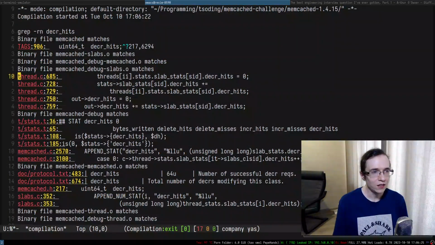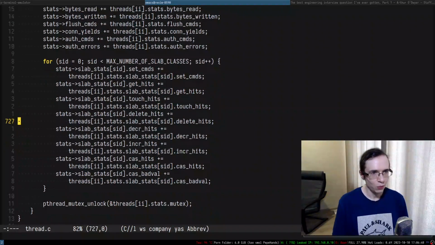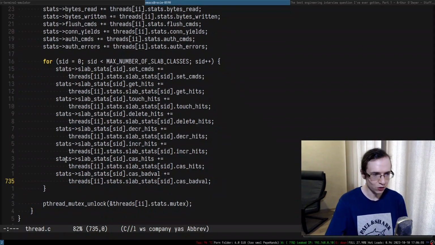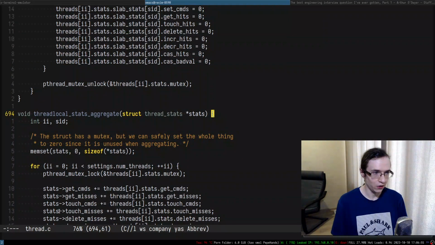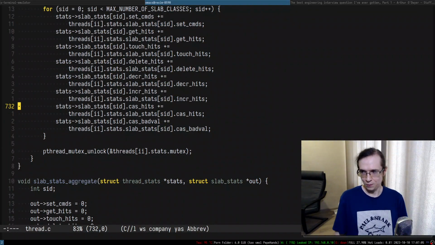All right. So here we write into it, and here's where we read from it. So we just increment. That's very interesting. So we're transferring. Okay, so there you go. We found a very interesting place. Essentially, if I just edit mult hits, I wouldn't know that I will have to extend this place as well. Here we're obviously doing some sort of copying, a thread local stats aggregate. So if you're going to add a new stat in here, you should also extend the code that aggregates the stats.